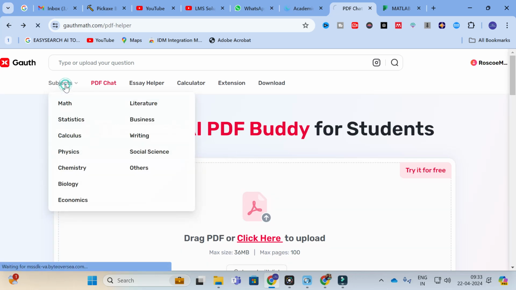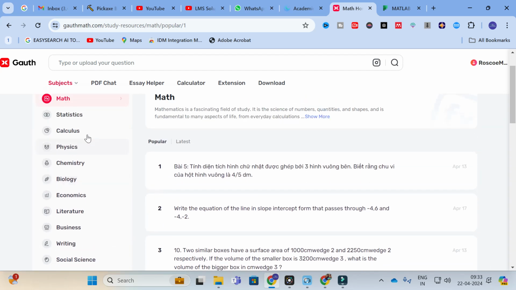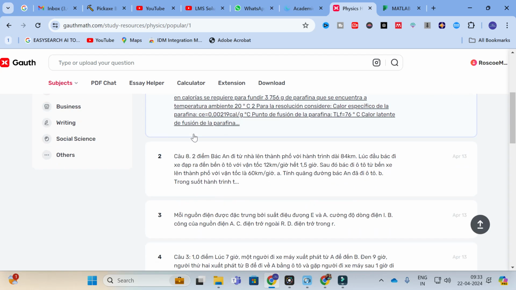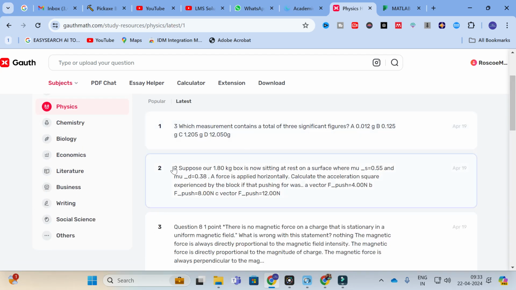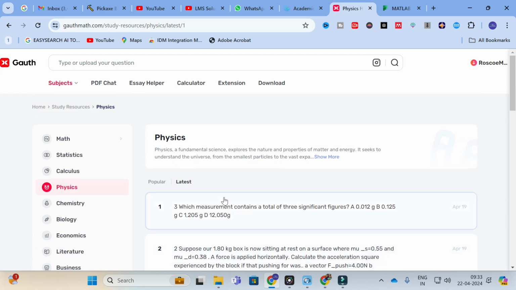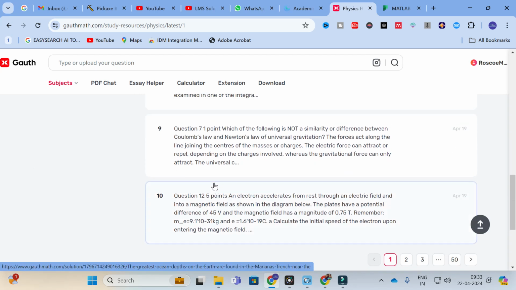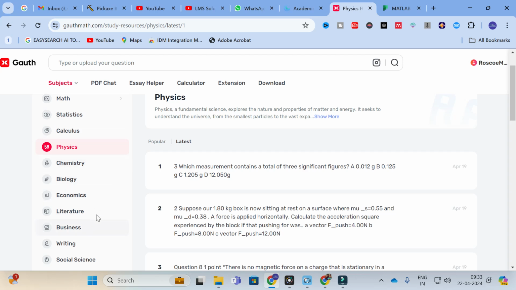So next you can see these different subjects are available. For example, if you want to ask questions related with physics, here are some of the physics fundamental science. So here popular articles and the latest articles will be generated. So here you can see that. This is the latest thing related with physics that will be generated. This one will be very helpful for students, that is high school students. So there are different options available.